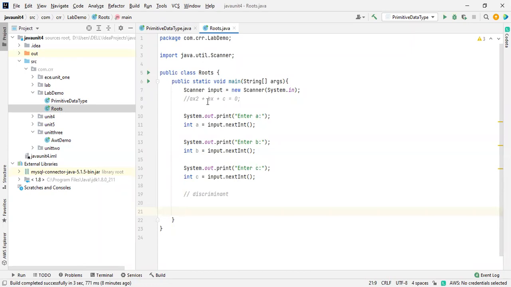What is required, we have to declare that. So now we need b square minus 4ac. For this, I need the b value. Already I have provided that, and the a and c values are both provided.